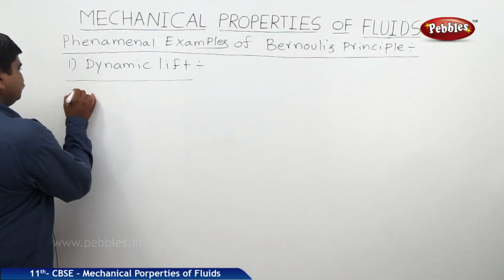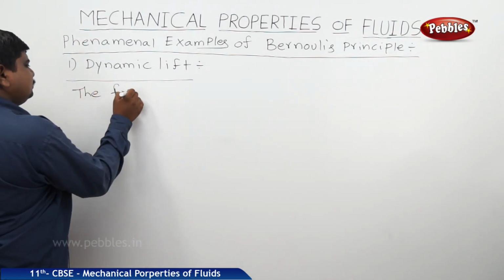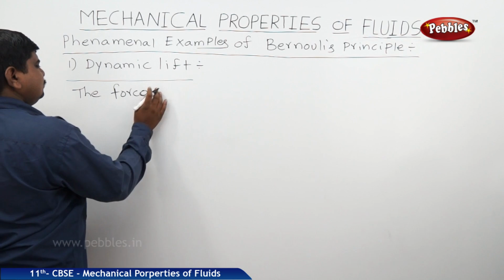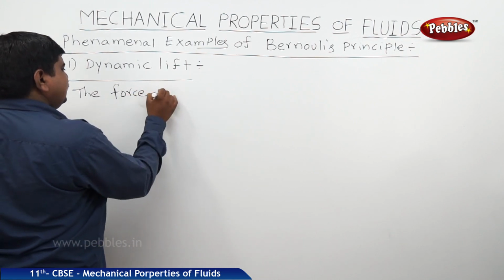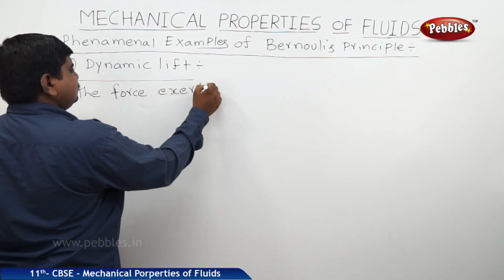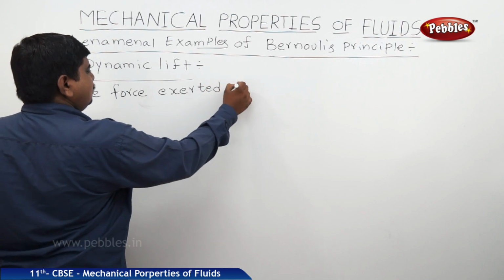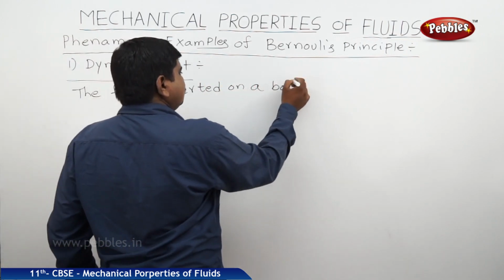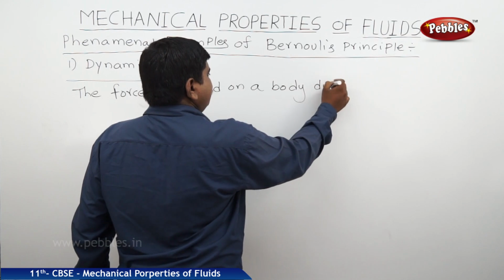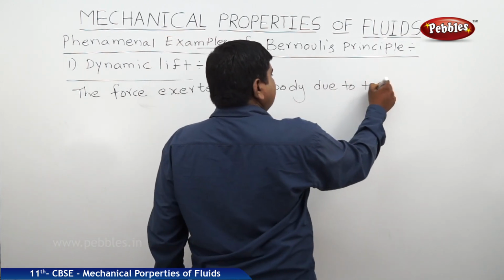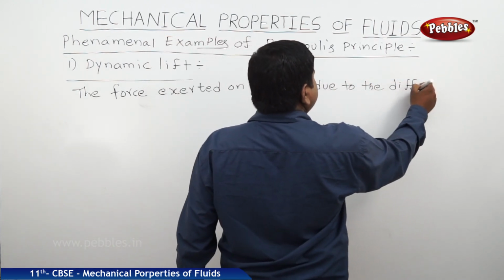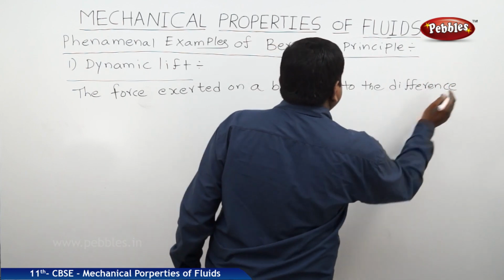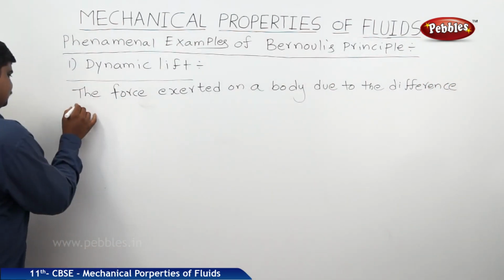So the force exerted on a body due to the difference in pressure.